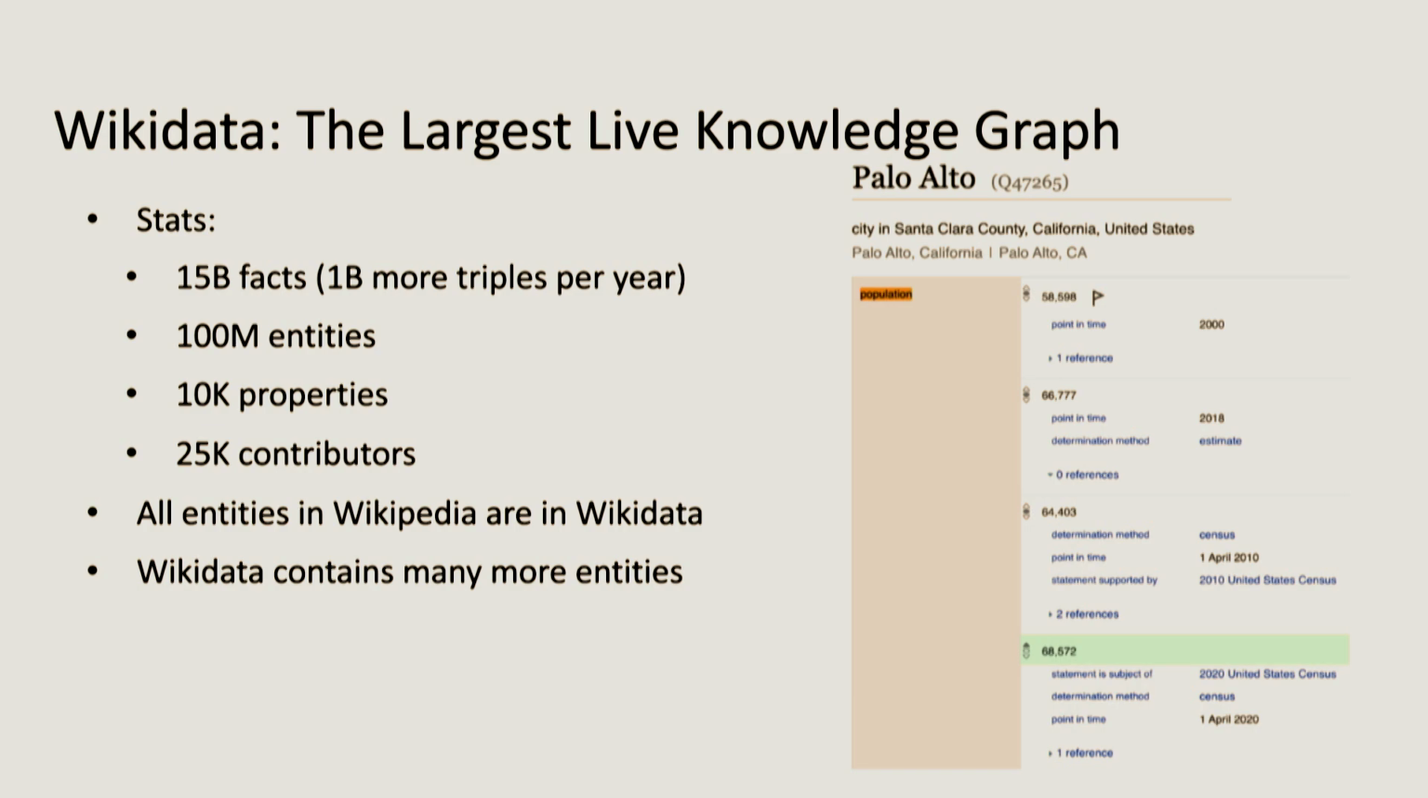Wikidata is a very interesting knowledge graph because it's super large. Here are some stats we have on this database. All entities in Wikipedia are actually in Wikidata, so you can find them in Wikidata as well. A lot of things that you see on Wikipedia are linked to Wikidata in some way, like the population of Palo Alto in previous years. And Wikidata actually contains many more entities than Wikipedia, for you to be able to make sense of the data and deal with many things.